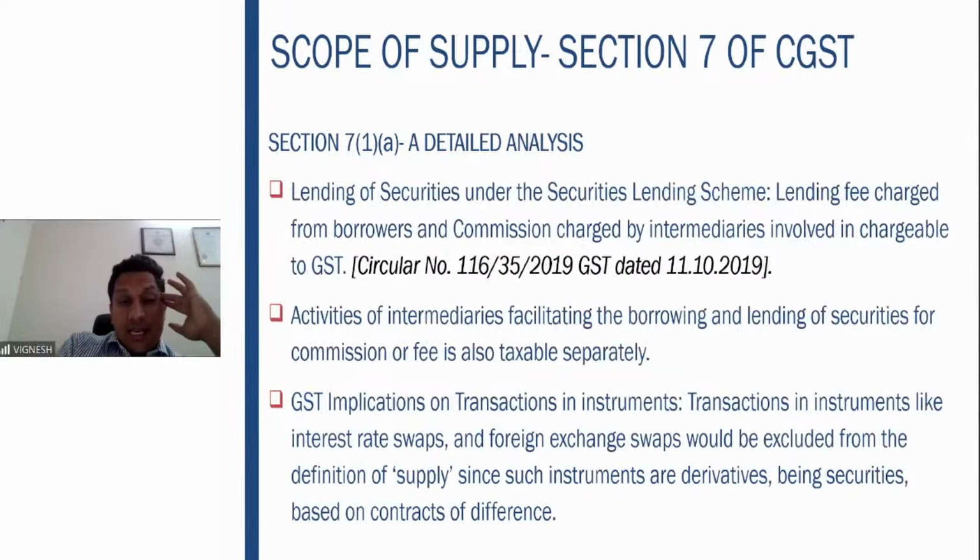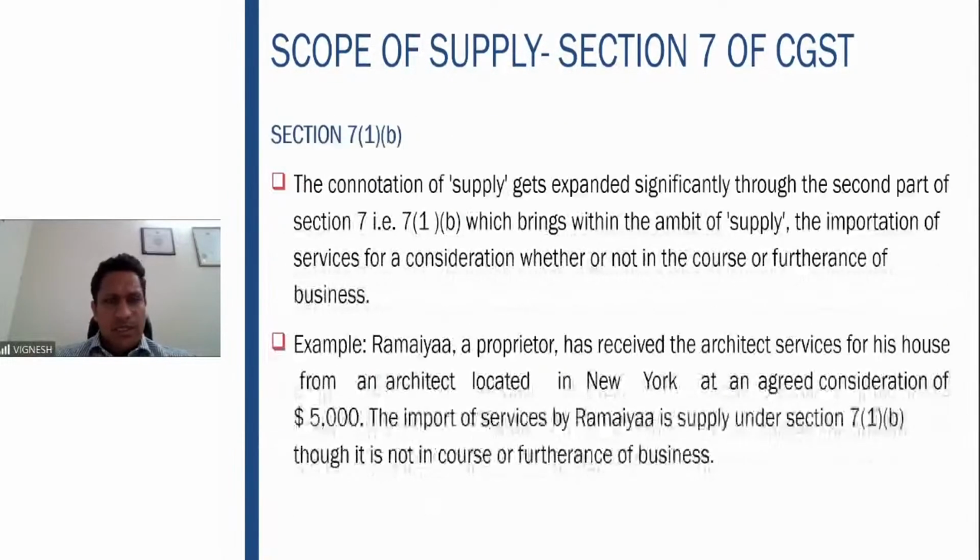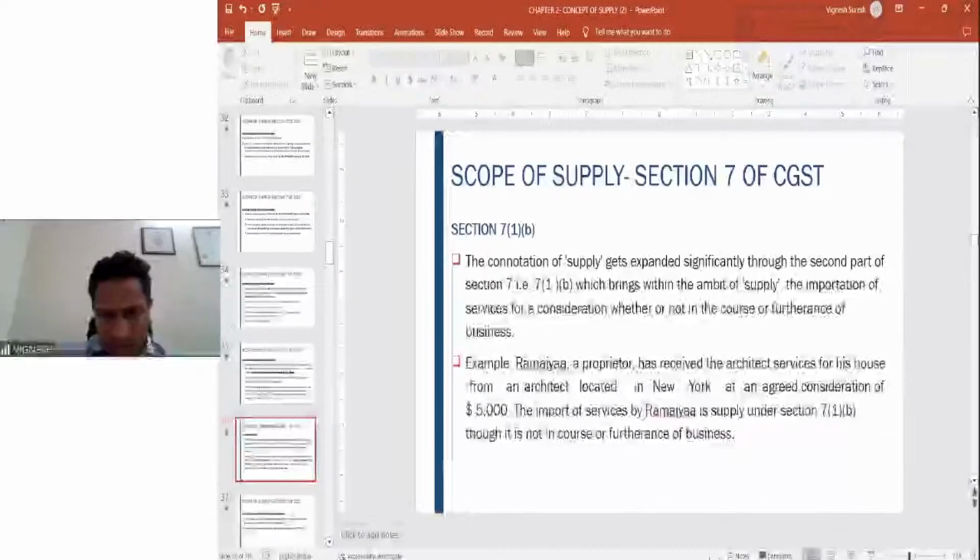Then transactions, sometimes interest rate swaps, foreign exchange swaps, some transactions will be speculative in nature where the instruments are derivatives, etc. They are excluded from the definition of supply itself. So this shall not be subject to GST. So that was your analysis on 7 subsection 1 clause A. Various case studies have been covered here. Any queries on 7.1A, please let me know.